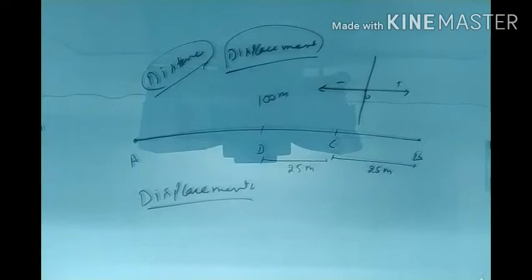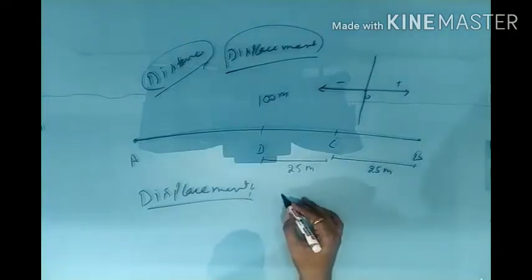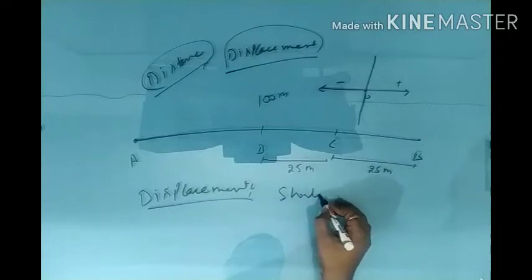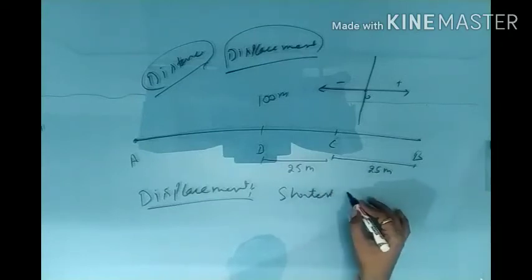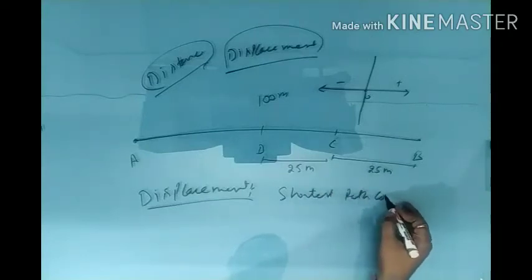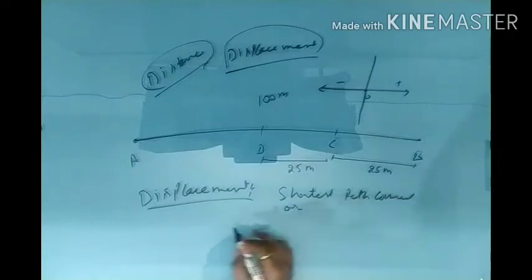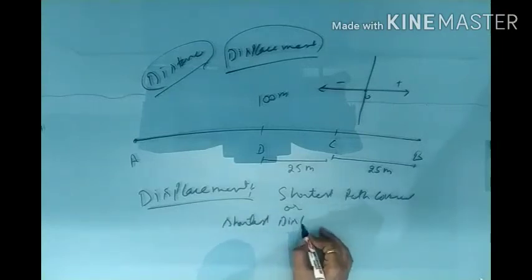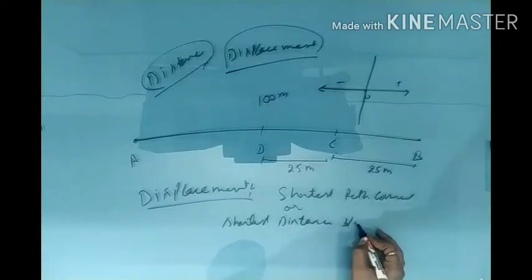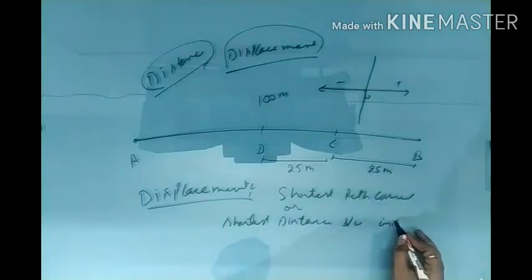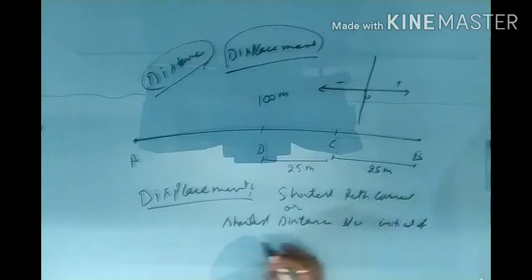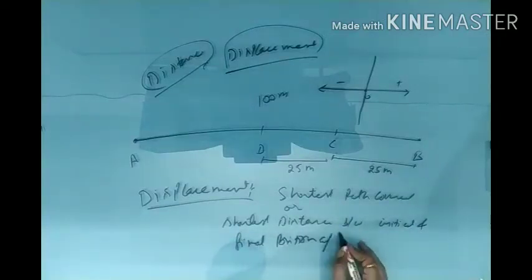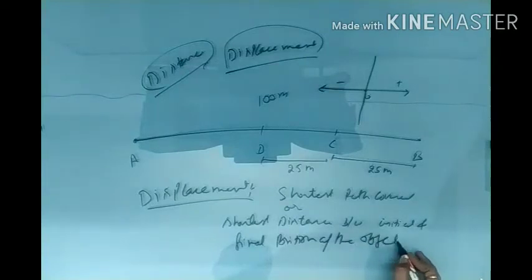In case of displacement we can say that it is the shortest path covered, or shortest distance, between the initial and final position of the object.